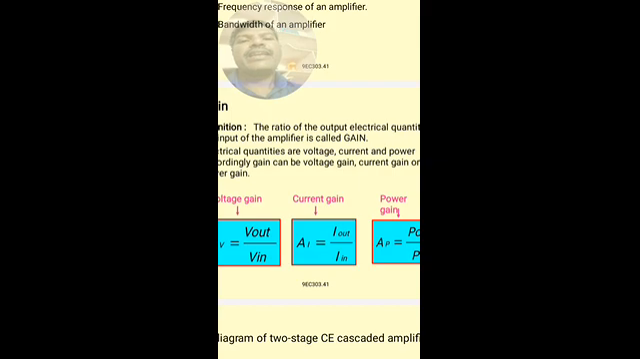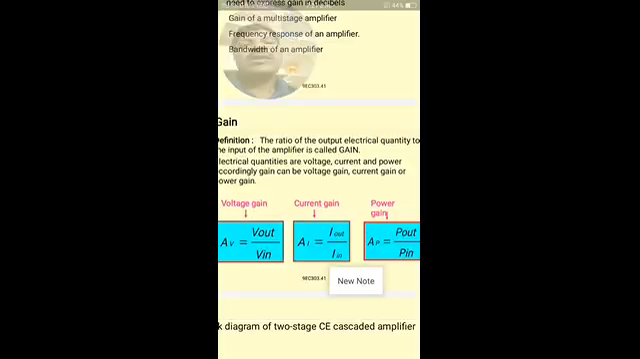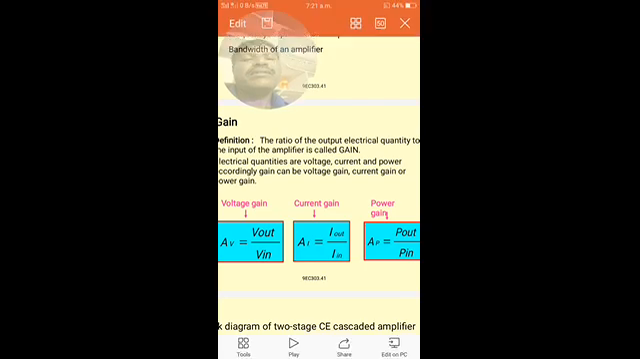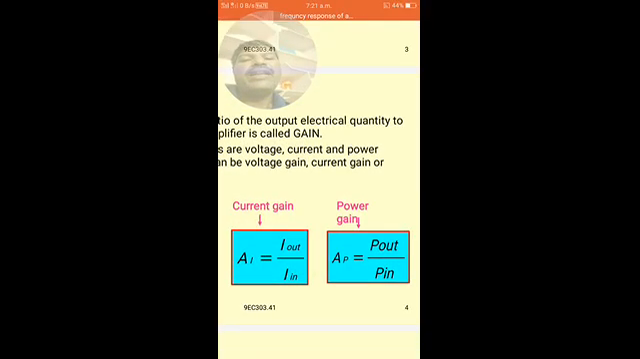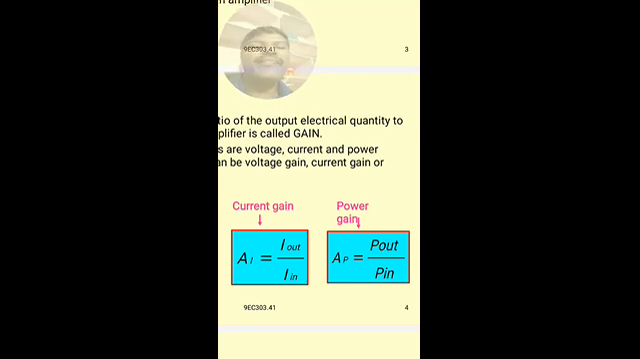Similarly, the current gain is again represented with capital A, and the subscript I represents the current. So AI represents the current gain, the ratio of output current I out by I in. Similarly, we have the power gain AP. Again, the gain is represented with capital A, and the subscript P indicates the power. So AP is the power gain, the ratio of P out by P in.